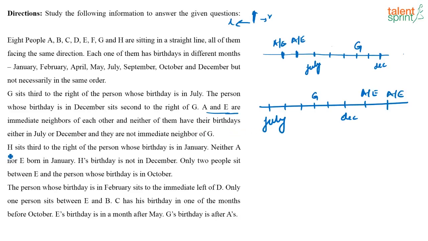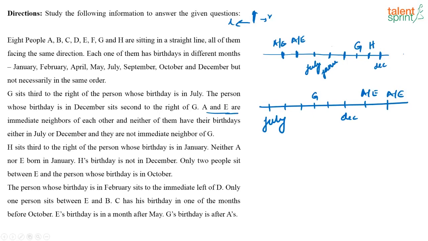So next, what is given? H sits third to the right of the person whose birthday is in January. Neither A nor E is born in January. So if you take this case, this cannot be January, this cannot be January. What is the next possibility? This can be January. If this is January, it is given H sits third to the right of the person whose birthday is in January, so this can be H. But they have given clearly that H's birthday is not in December. So this cannot be H. So the only possibility is this has to be H and this has to be January. So that also you have fixed.